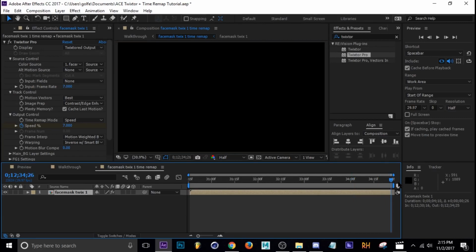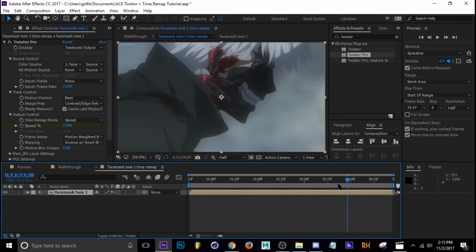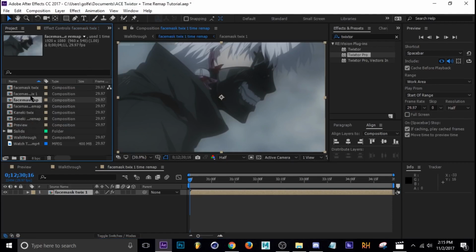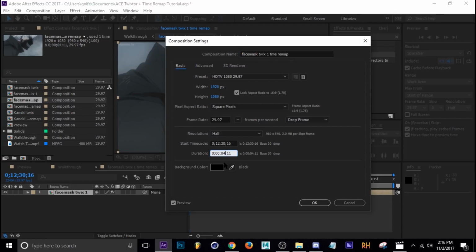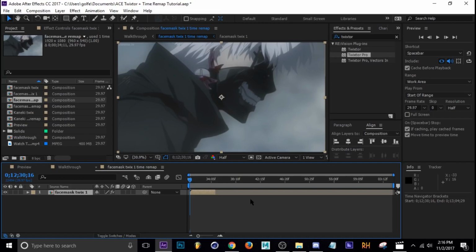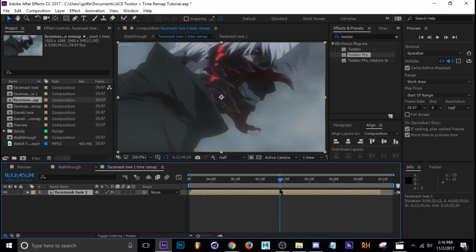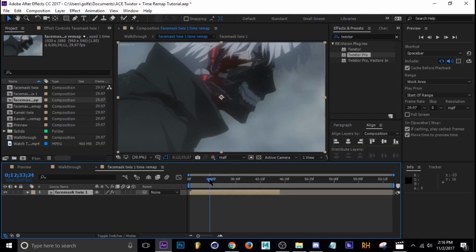So right now, I'll bracket. Alright, so right now there's so little space we have to work with, which is not enough. So what we're going to do is extend the time remap comp as well. So let's go to our project, time remap comp. This one also is going to be, I'm just going to add a 3, so 34 seconds. So now I can stretch this out, and now we have all of that time to work with. Alright, so you can shorten this if you want, since that's the end of our motion.